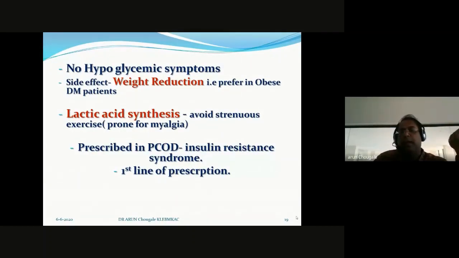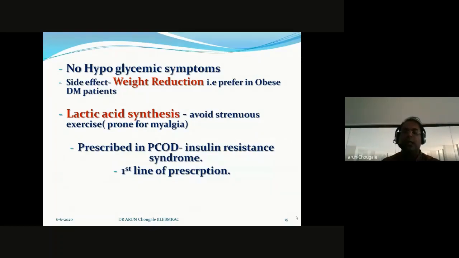Metformin is also prescribed out of the box. It is prescribed in PCOD also. Why is it prescribed in PCOD? The other name of PCOD is insulin resistance syndrome. I talked something about resistance pathology.